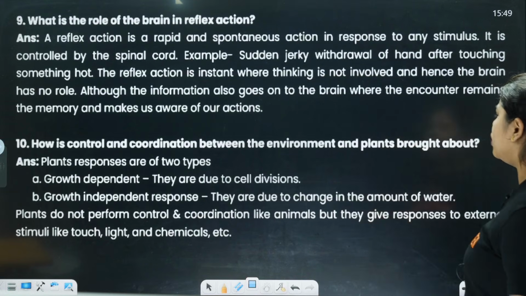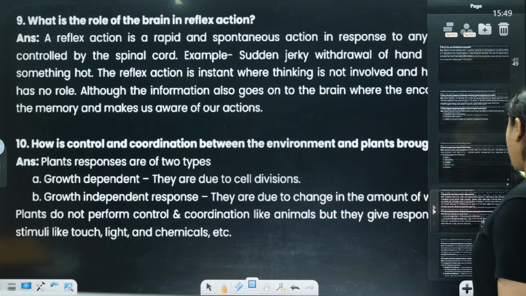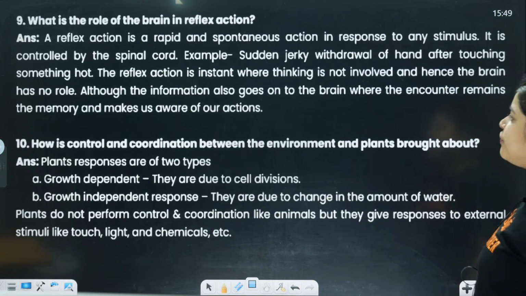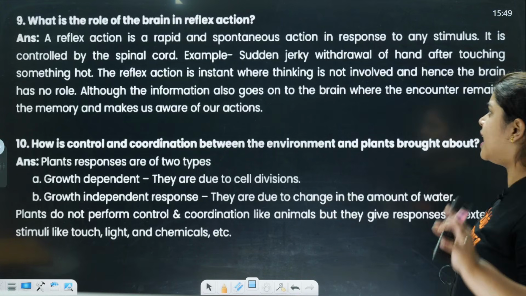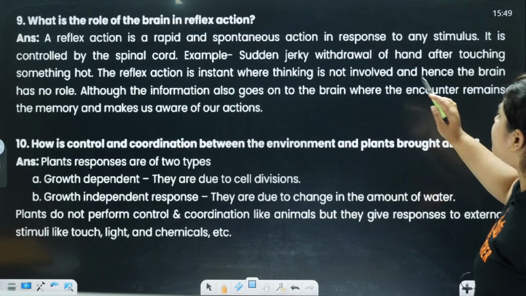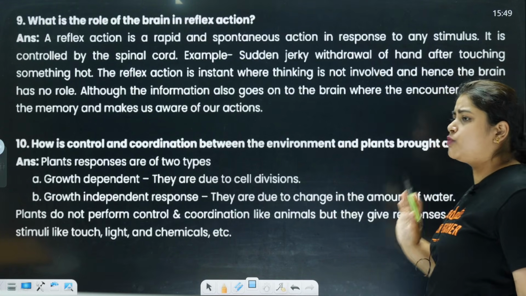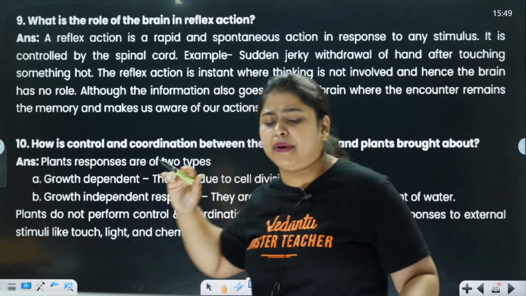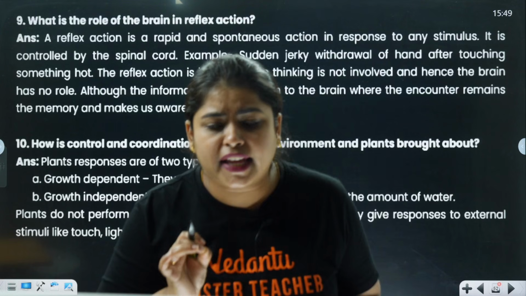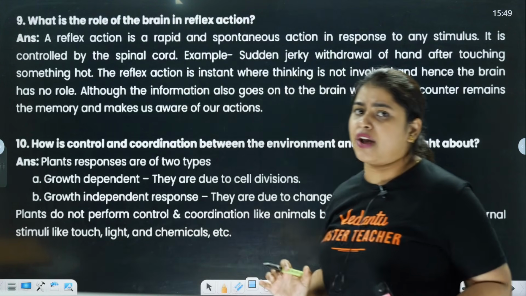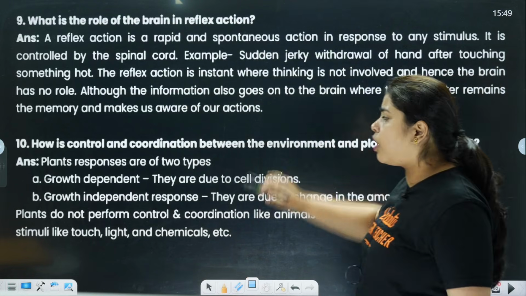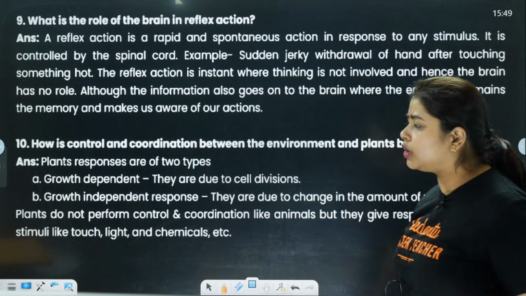Next, what is the role of the brain in the reflex action? The reflex action is a rapid and spontaneous action in response to any stimulus. In response to any stimulus, the reflex action is very rapid, taking just a fraction of seconds, and it is controlled by the spinal cord.